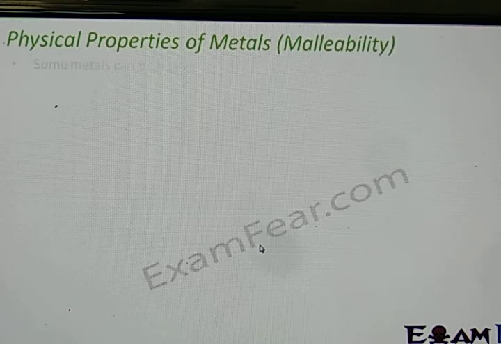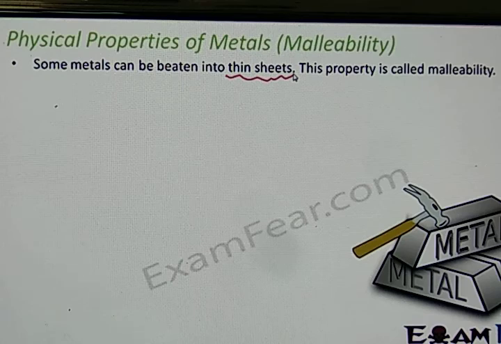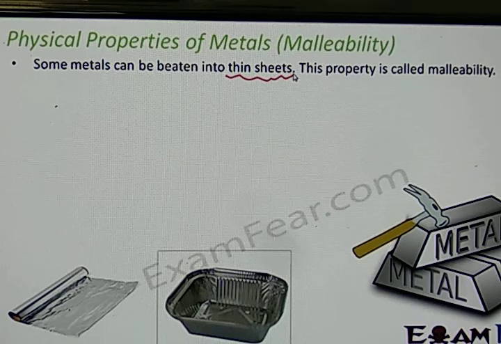Now what is malleability? This is the property by which metals can be beaten into thin sheets. What do you mean by thin sheets? Have you ever used aluminium foil for wrapping your food? Like when you pack your lunch box, thin foil is used to wrap the food. So what is that foil made up of? The foil is made up of aluminium. In fact, you would have seen this kind of boxes also.